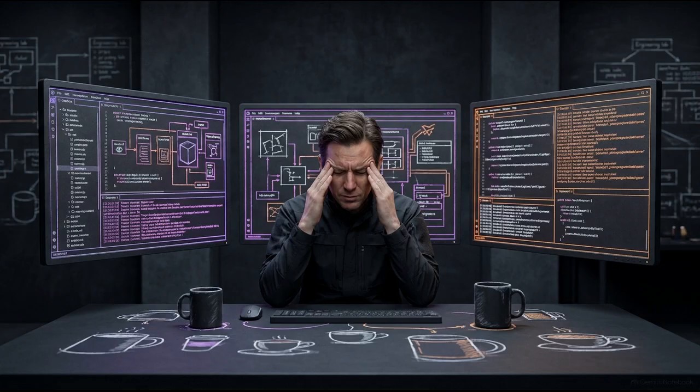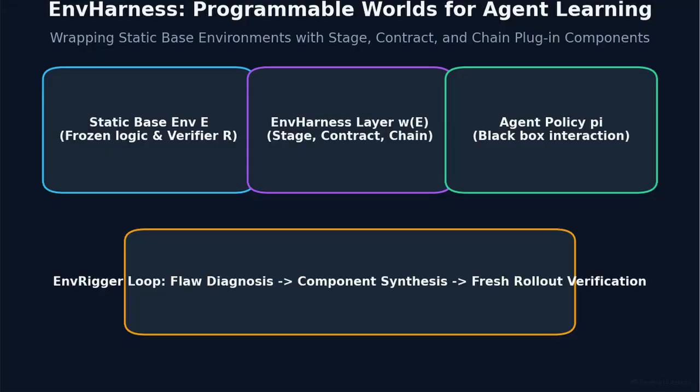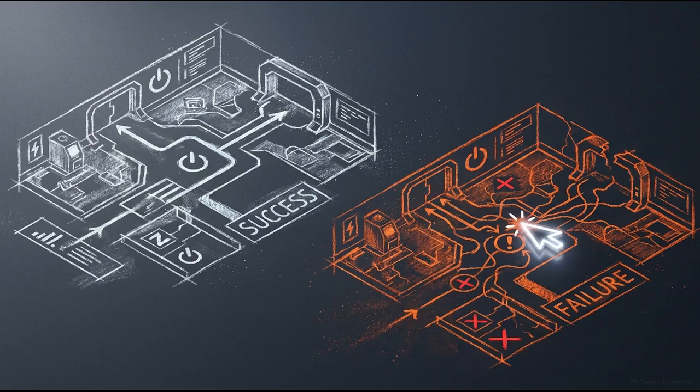While these modular wrappers are highly effective, hand configuring them for thousands of tasks is slow and labor-intensive. To close the loop, the system uses an algorithm called NRigor, an automation engine designed to synthesize these wrappers through trajectory inspection. In Phase 1, flaw diagnosis, NRigor observes successful and failed agent rollouts to pinpoint specific behavioral weaknesses.